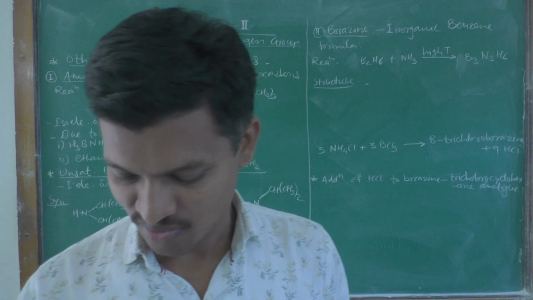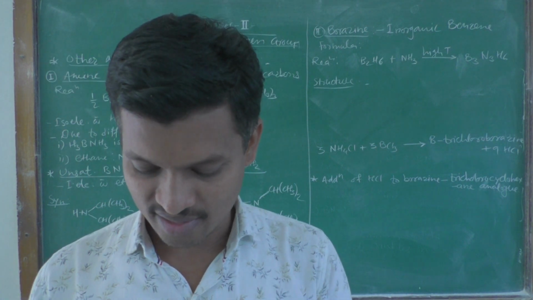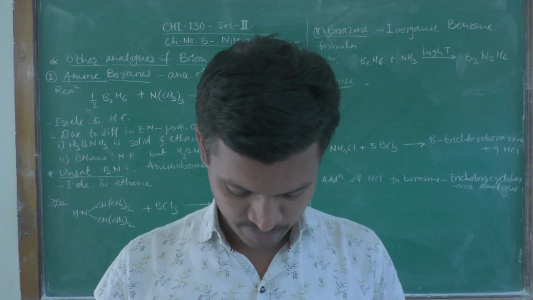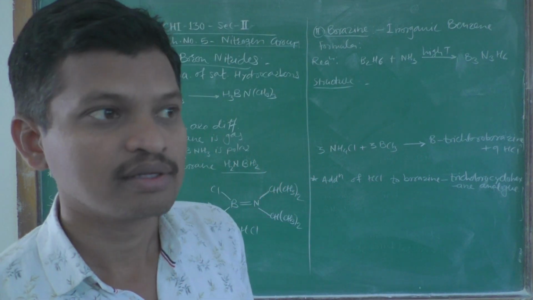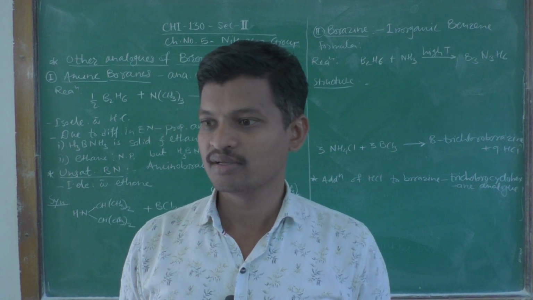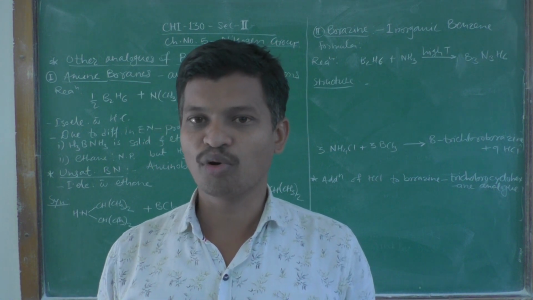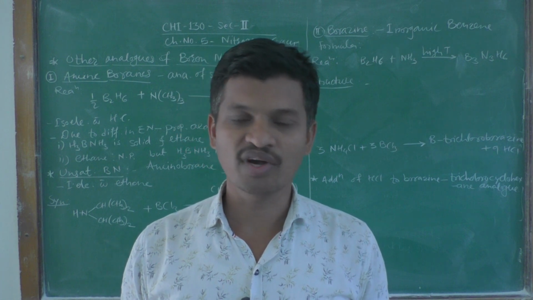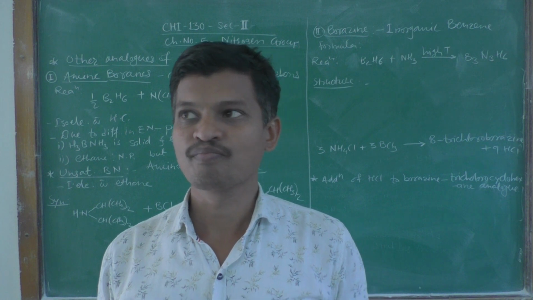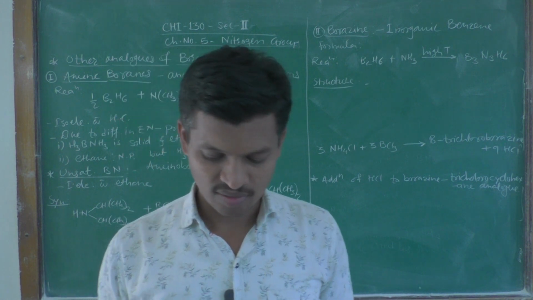Dear students, we have started the nitrogen group elements from group number 15, and in the last lecture we have seen that nitrogen can form different types of binary compounds, and these are called nitrides.